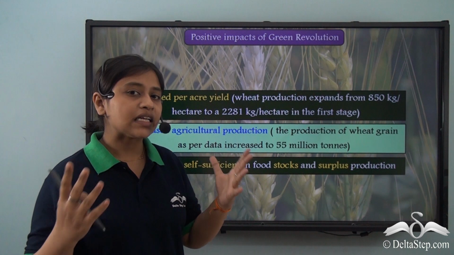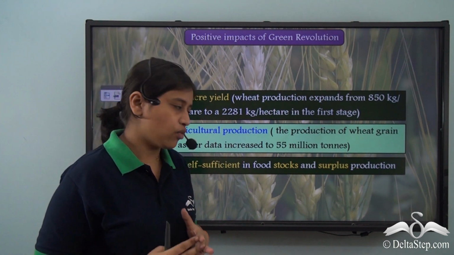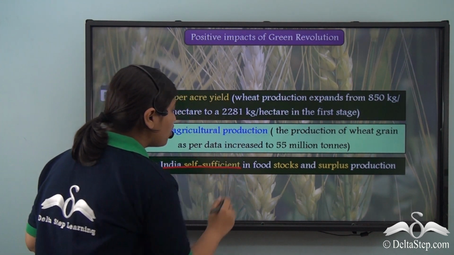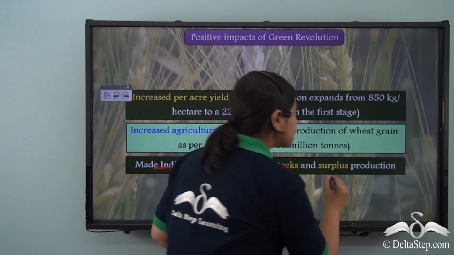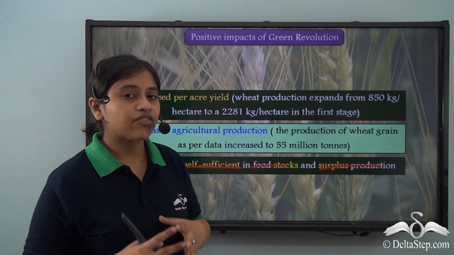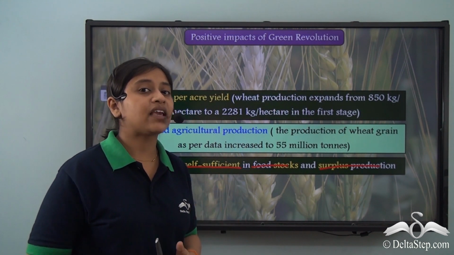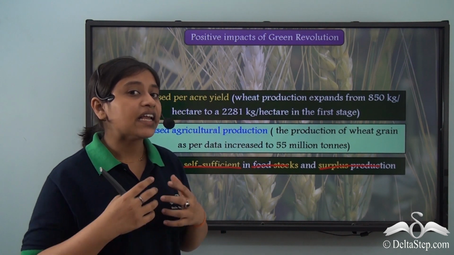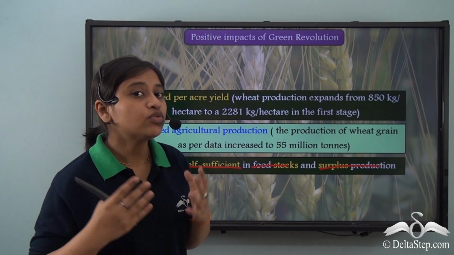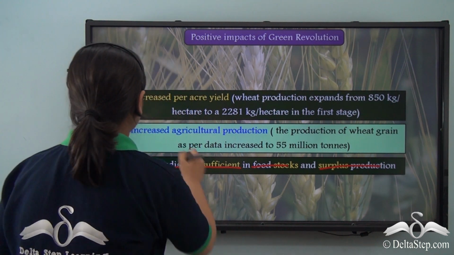So with all this increase, India was now self-sufficient in food stocks and also had surplus production. From a grain-deficient country, it became a self-sufficient country. The tables turned. It had enough grain to export to other countries.